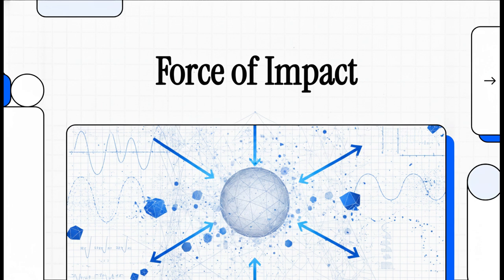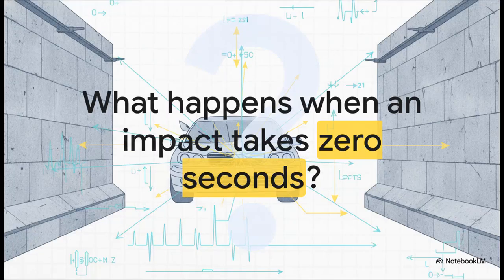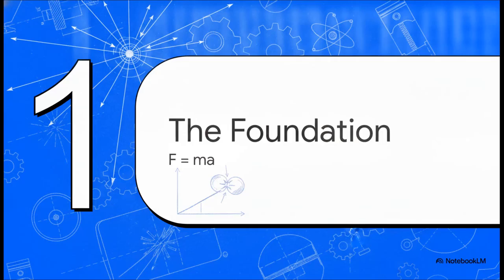If you've ever looked at a car crash and wondered about the hidden physics governing that reality, well, you're in exactly the right place. Okay, let's dive right into this with a pretty terrifying theoretical scenario. Imagine you're driving a car into a solid concrete wall. Now imagine that this wall doesn't yield, not even a fraction of a single millimeter. If you hit that completely immovable wall, the math tells us that the duration of your impact is exactly 0 seconds.